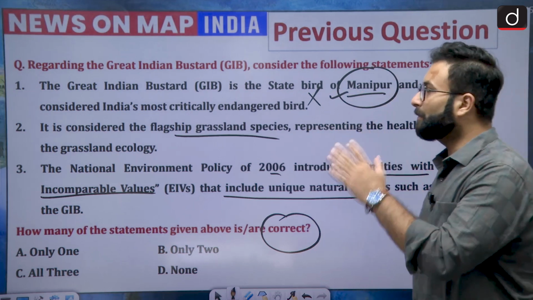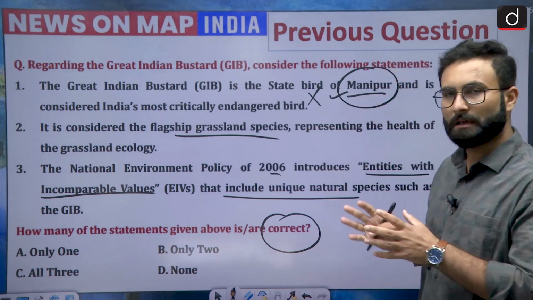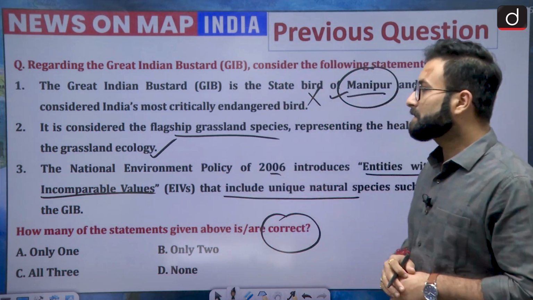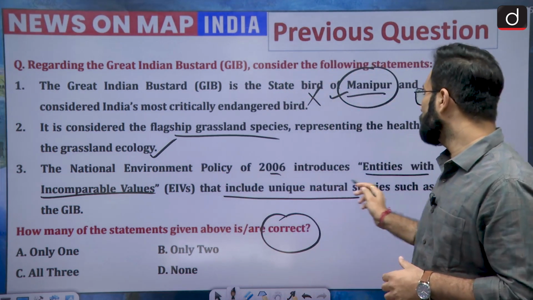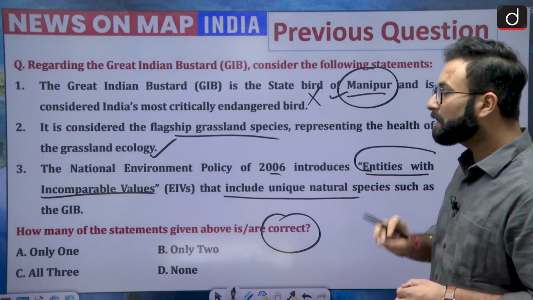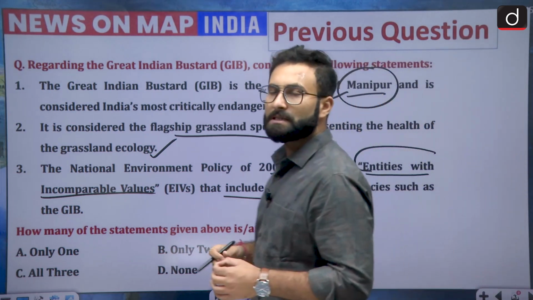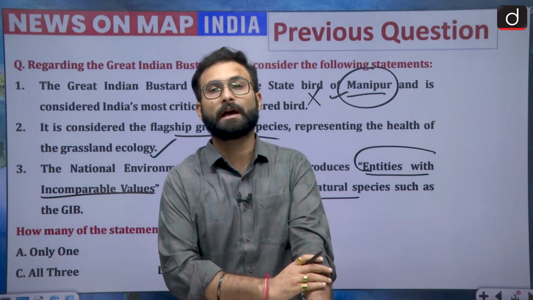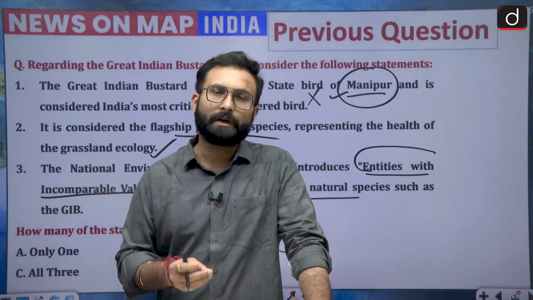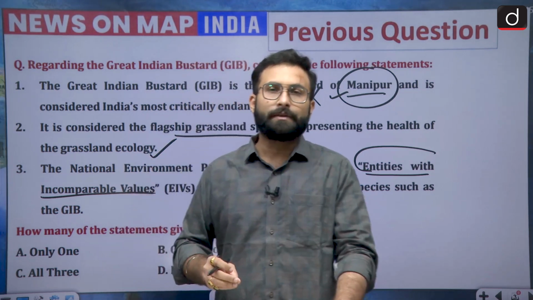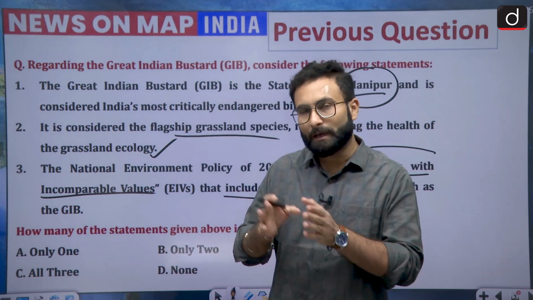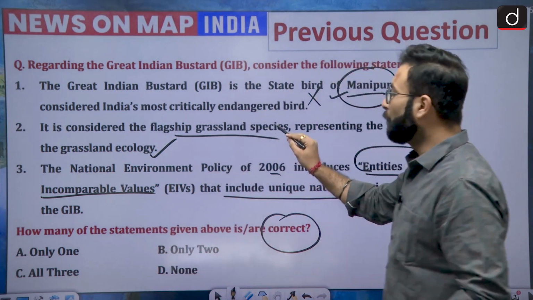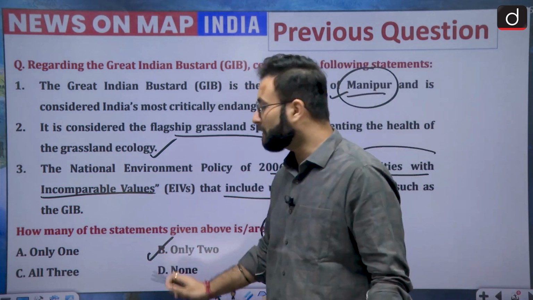Coming to statement number 2, it is considered a flagship species in the grassland, so that is true. Now coming to the third one, the National Environment Policy 2006 introduced them as entities with incomparable values. That means they are species having incomparable values. They are unique in themselves, and they have features because of which they have made their own place, and in that particular ecology they are very important. So you can say 2 and 3 are correct. Option B would be your right answer, that is 2 only.